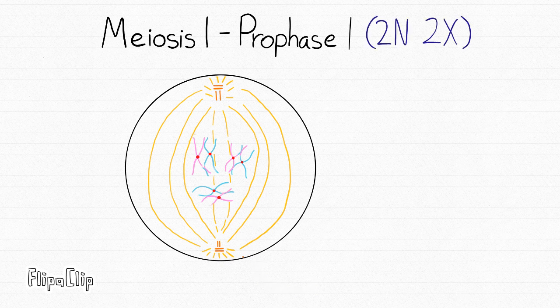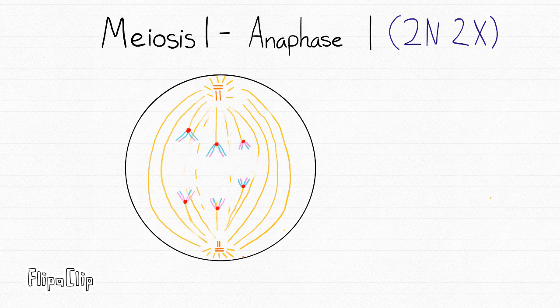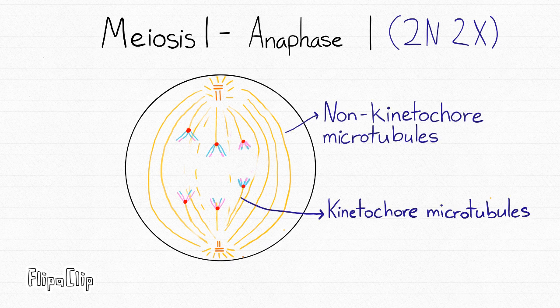The next phase is metaphase 1, with a chromosomal number of 2n2x. In this phase, the centrosomes are at the poles, and chromosomes are lined up in pairs at the metaphase plate. They're connected by non-kinetochore microtubules. The kinetochore microtubules connect to centromeres on both chromosomes. This is called independent orientation. After that is anaphase 1, with a chromosomal number of 4n1x. During this phase, the cell elongates. Non-kinetochore microtubules lengthen, and kinetochore microtubules shorten. The homologous pairs of chromosomes separate, and centromeres do not divide.